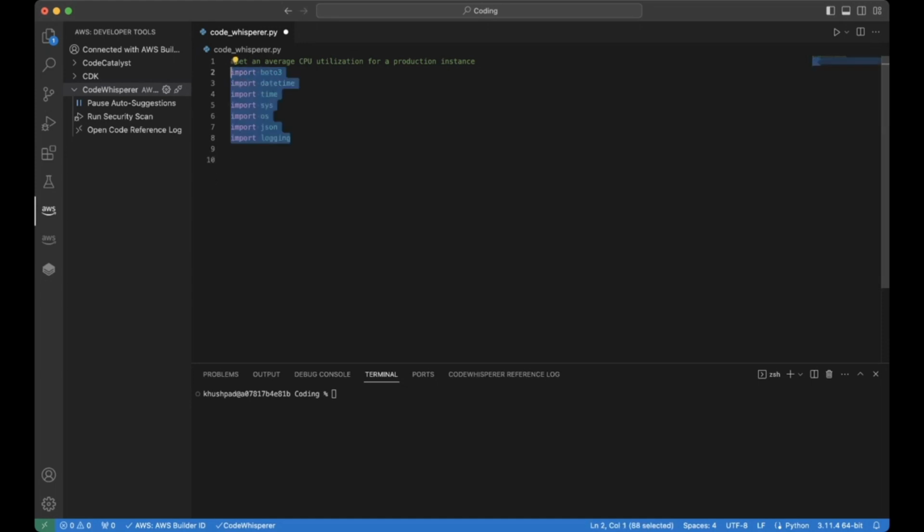Interesting. So let's see what other suggestions we get. I don't think this is the right one. Okay, there we go. It was importing a lot of other things that we essentially didn't need. One of the things I mentioned in the presentation was that it's really important to look through the suggestions. If I didn't look through the suggestions and was just asking why this is importing stuff, then you'd have different things. If I just wanted to import stuff, then you're not really getting anything done. You want to get that function out, right? So we import Boto3 and we get straight into the function. So it's really important to look through suggestions and make sure that you're getting what you want.